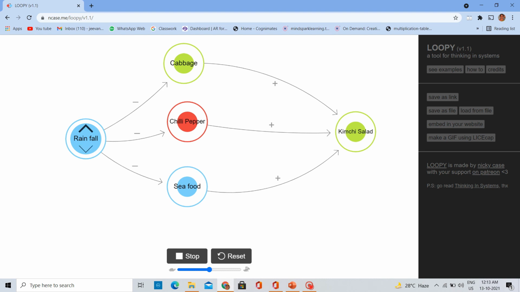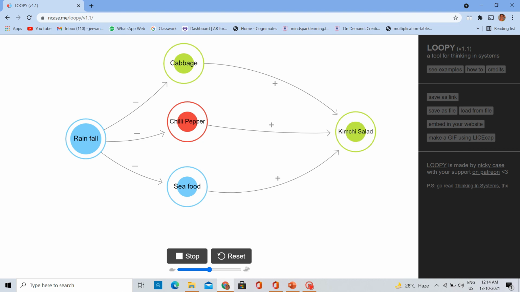If you click on the up arrow, it is going to give you the information that if the rainfall is more, the cabbage production is less, chili pepper production is less, seafood production is less, and also the amount of kimchi salad is less. If the rainfall is less, the cabbage production is increased, chili pepper as well as seafood also increased. Based on that, the kimchi salad quantity is also increased.